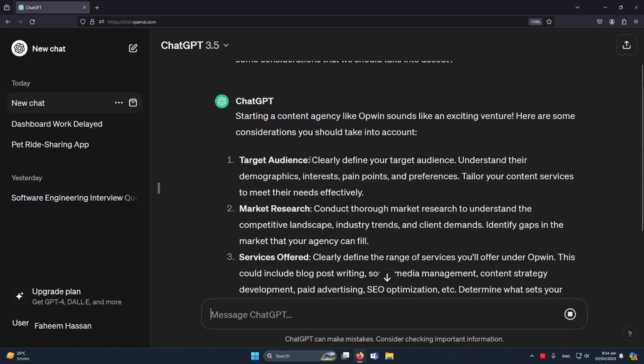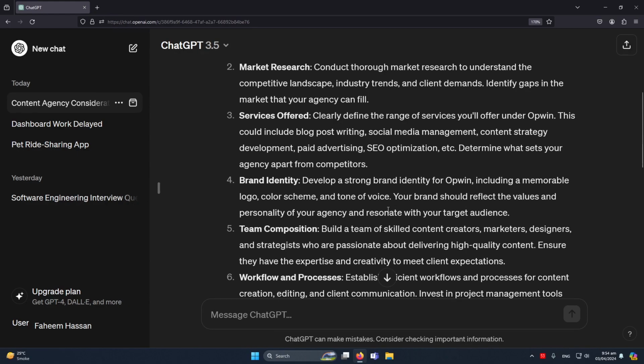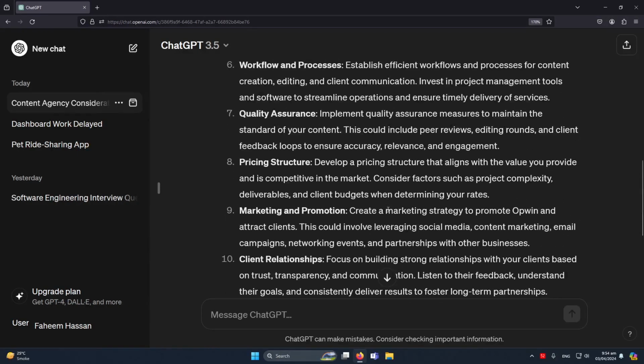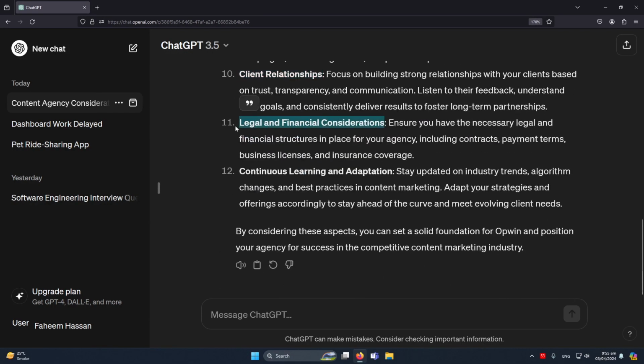Okay, starting a content agency sounds like an exciting venture. Here are some considerations you should take into account: target audience, market research, services offered, brand identity, team composition and quality assurance, pricing structure, marketing and promotion, client relationships, legal and financial considerations, and continuous learning and adaptation.